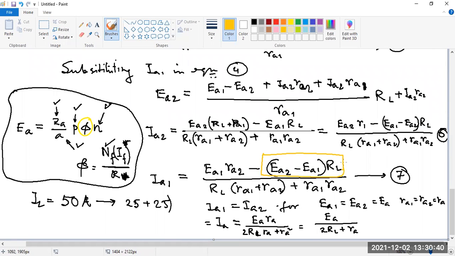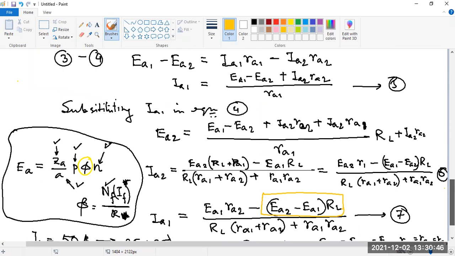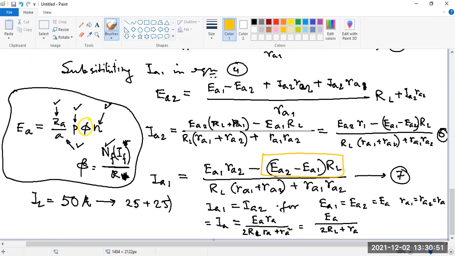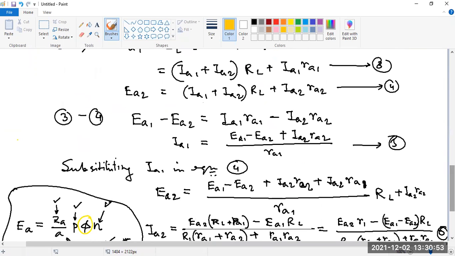Okay. So that means EA2 minus EA1 is basically the circulating current. Circulating current means, suppose I have two batteries like this. Suppose this is 2 volt and this is 2 volt.